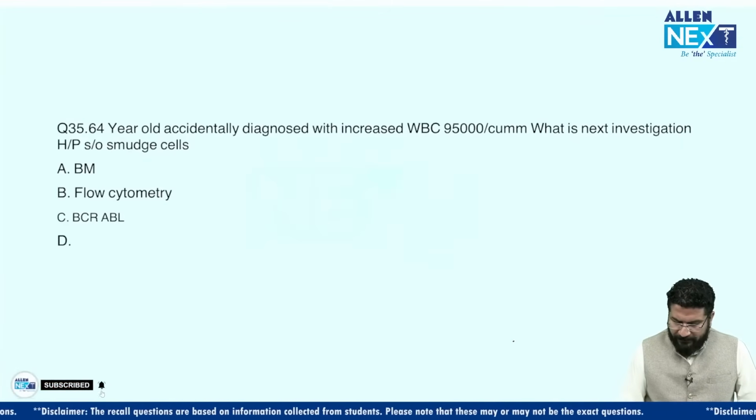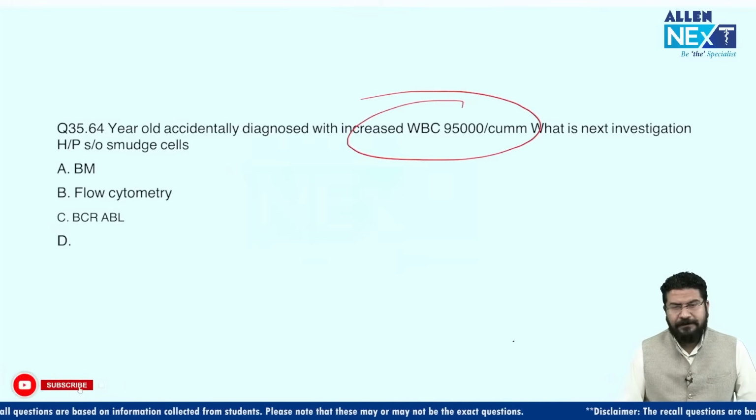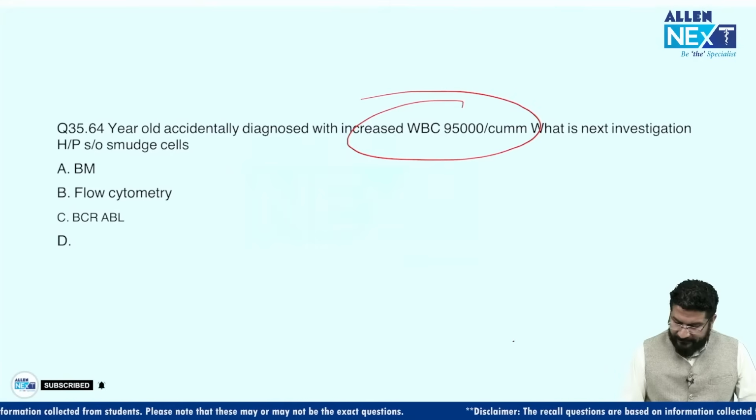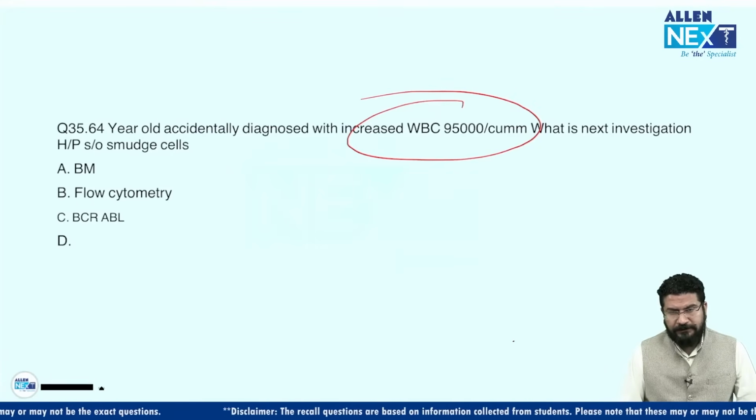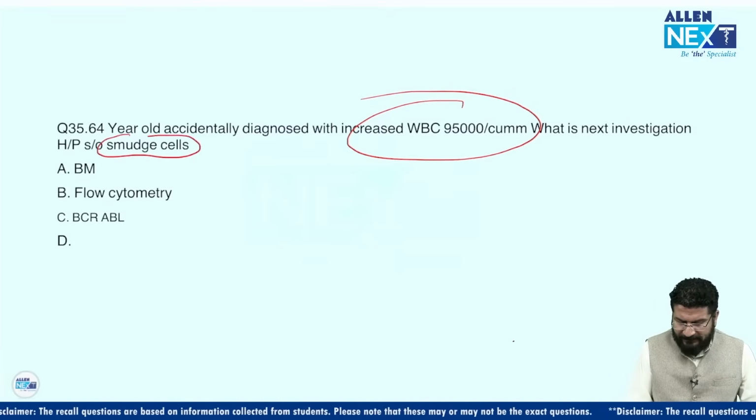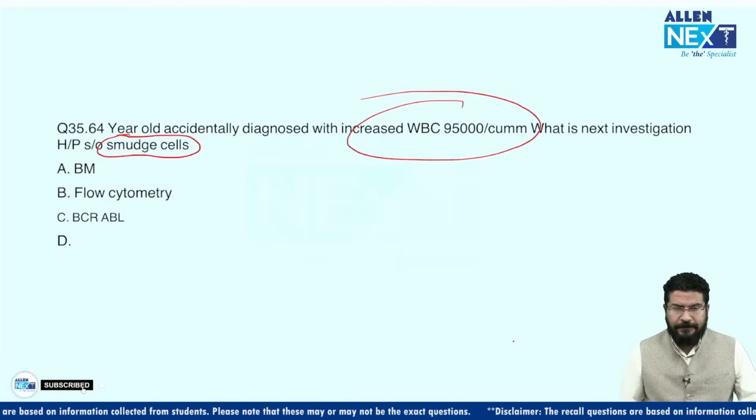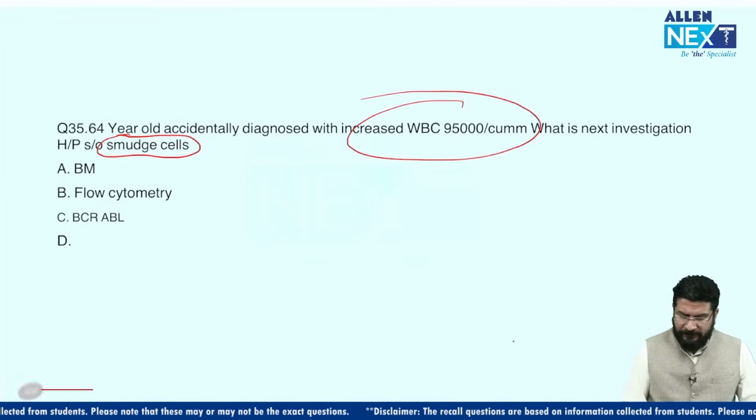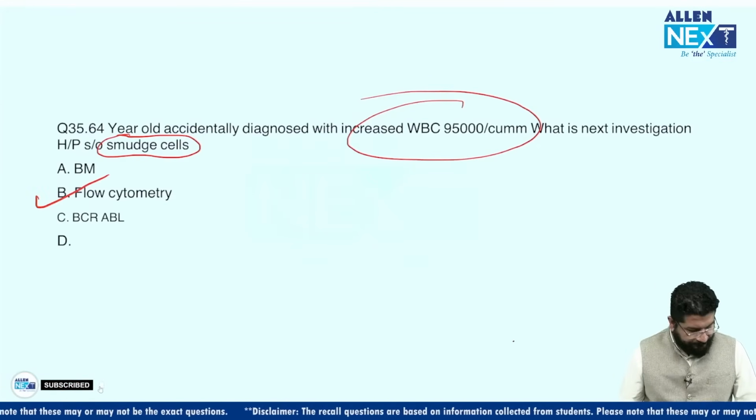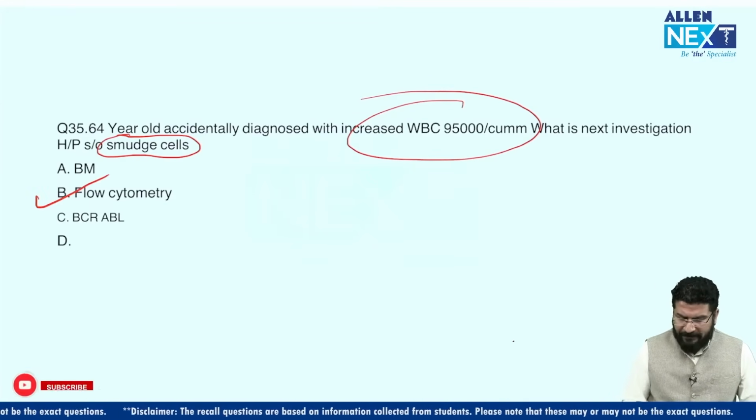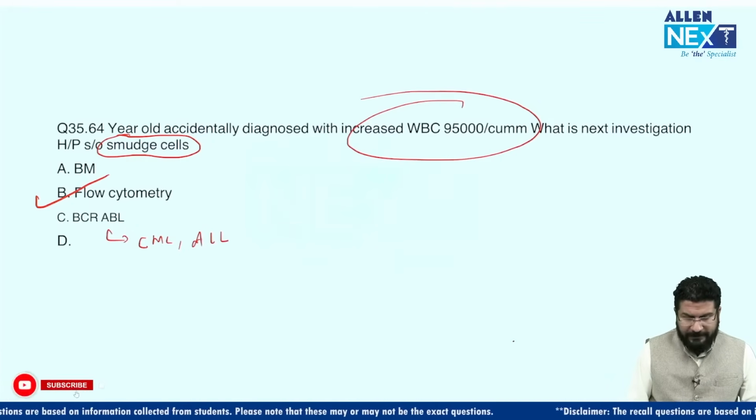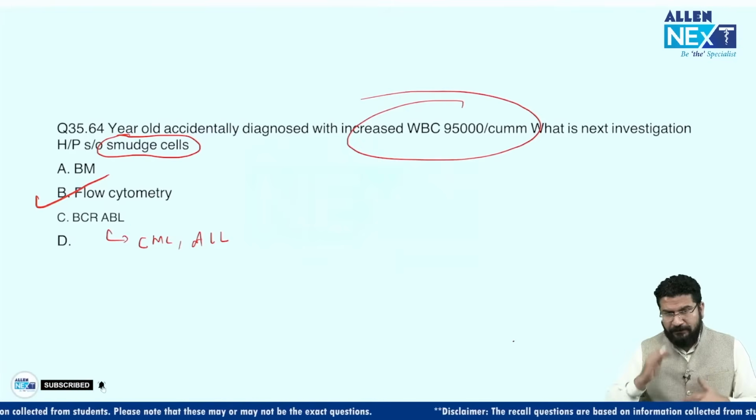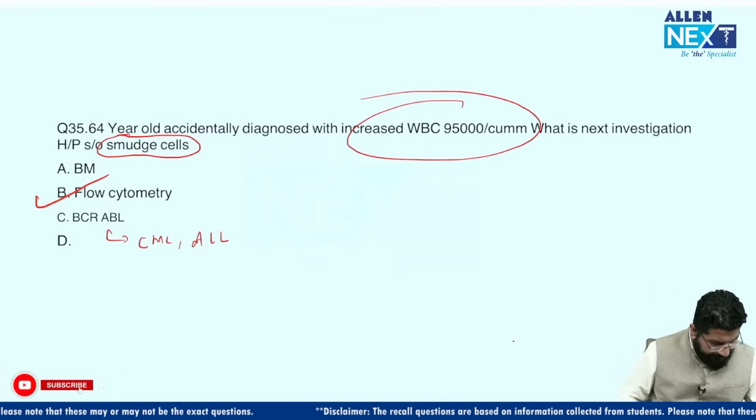Okay, now this was a question. A 64-year-old accidentally diagnosed with increased WBC. A person with a high WBC count, diagnosed accidentally, right? Next investigation. This is like a leukemia, in an old patient. This could be CML, this could be CLL. But they are showing smudge cells here. When they mention smudge cells, this is the case of CLL. In CLL, how do we make a diagnosis? We make the diagnosis by doing flow cytometry. Simple. BCR ABL we generally do for CML, and we do this for ALL. Bone marrow aspiration we will not do now because we can do that later, once flow cytometry is negative.